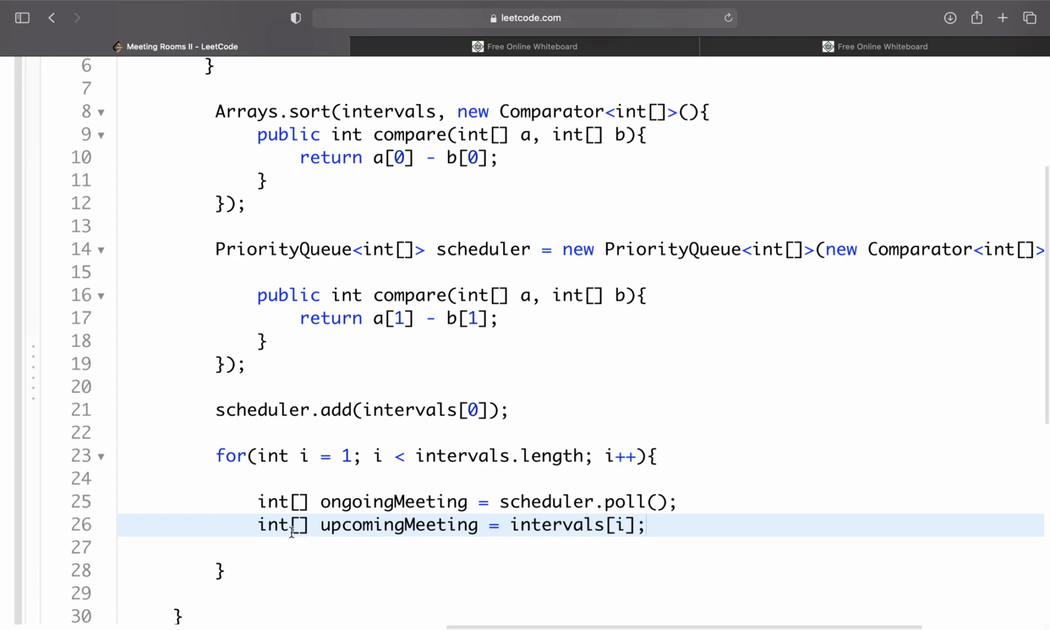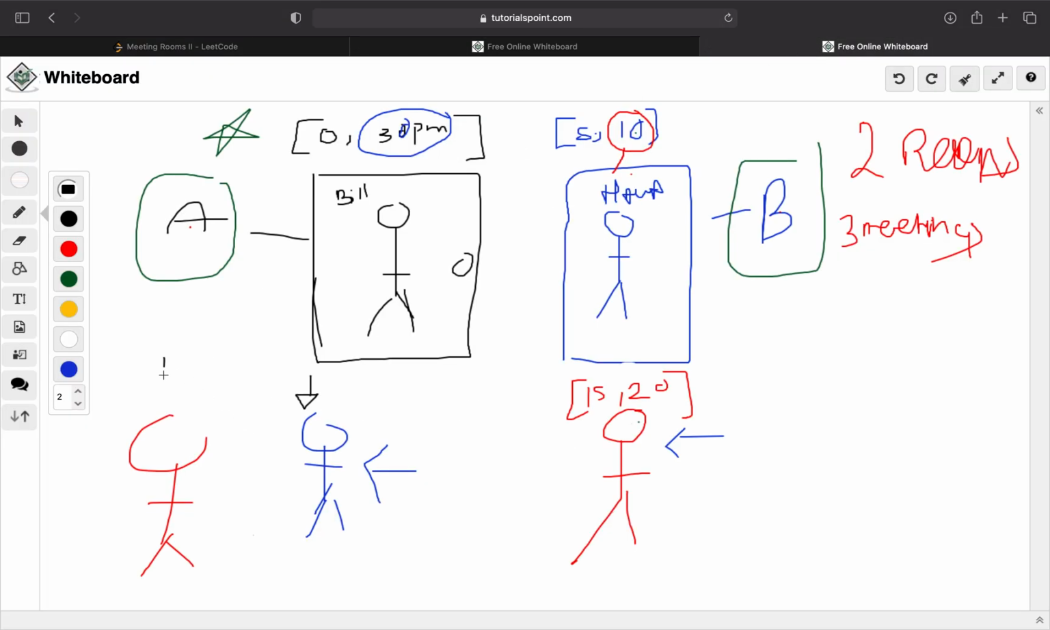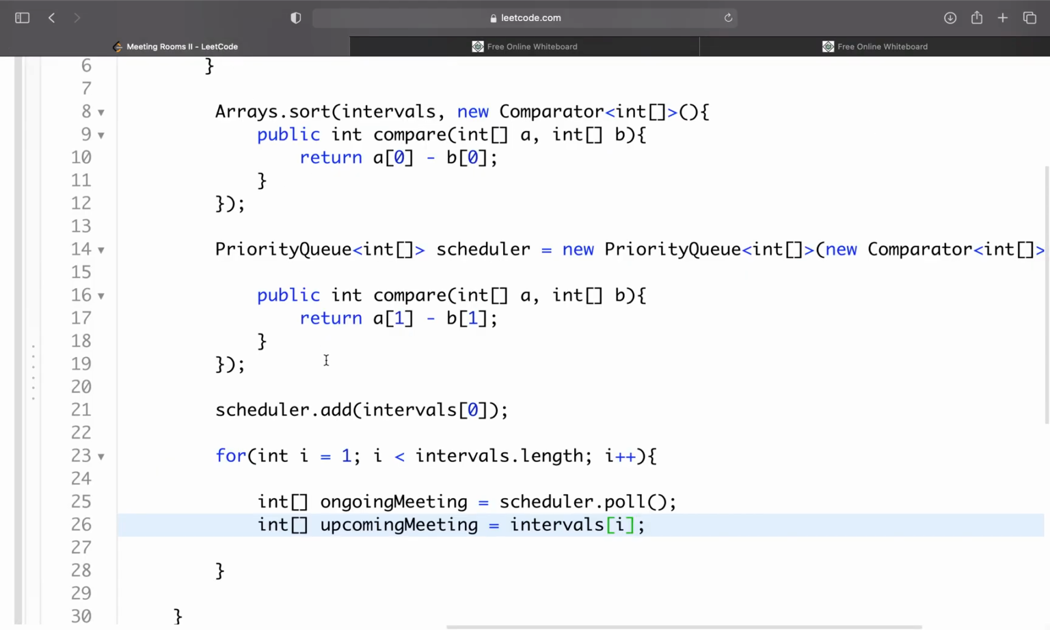Okay, so Hawa is next in line. Hawa has her upcoming meeting, that's at intervals at I. Then if we went through this loop again, it would say, okay, now Adam is next in line. His meeting is coming up, intervals at 2. So intervals at I. I hope this is making sense. I'm trying to make this as visual as possible. So upcoming meeting equals intervals at I.